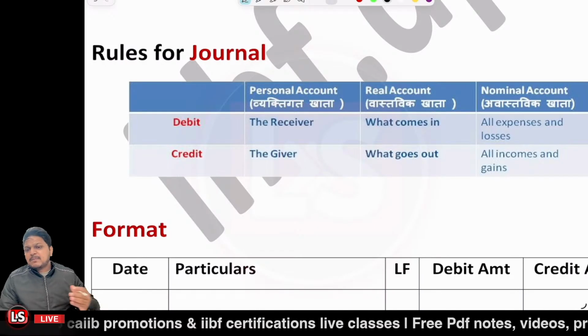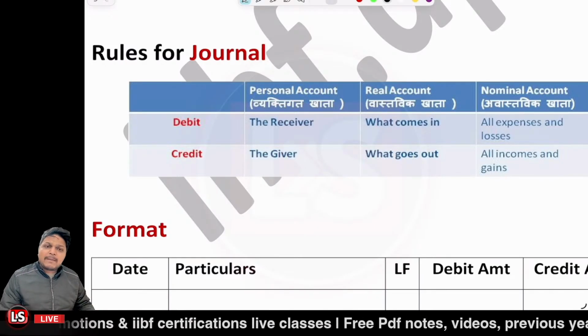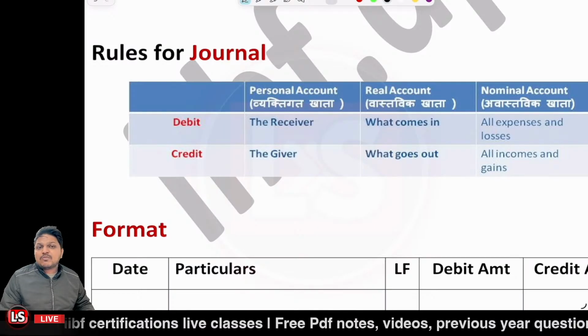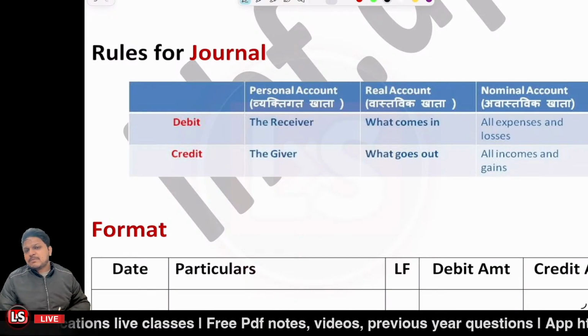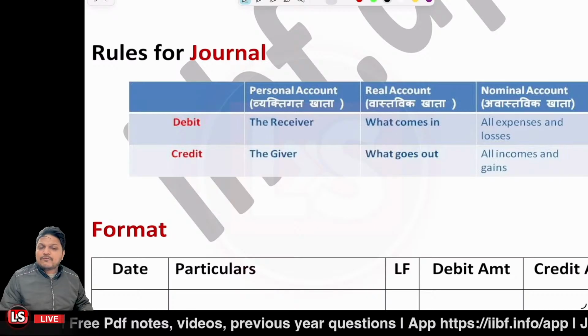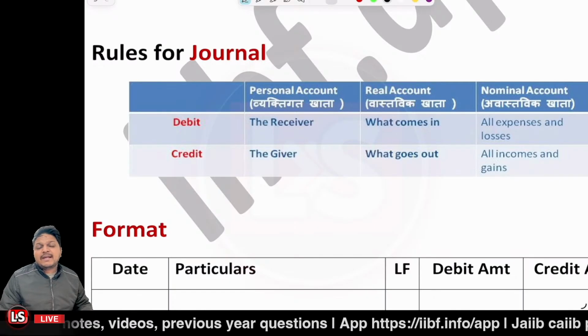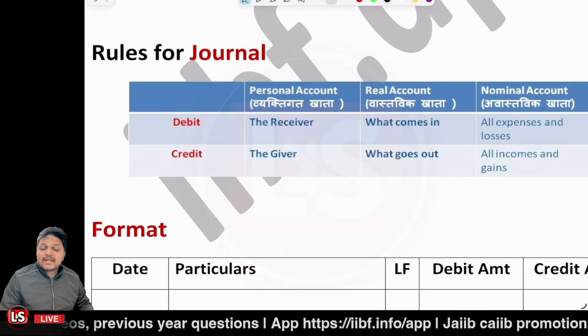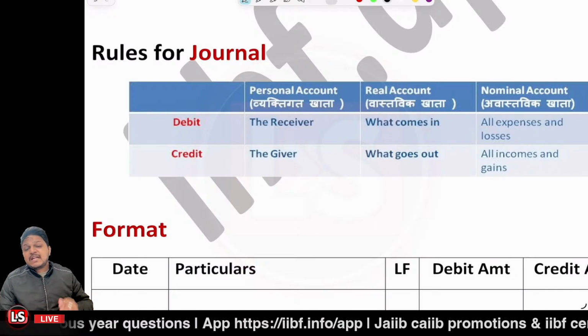So any single person who is a natural person, for that particular person the account is opened and that is said to be a personal account. It could be an artificial person. Let's say the account is opened for a company, it is opened for a firm, it is opened for an HUF. That is also a personal account, right? It could also be a representative personal account.